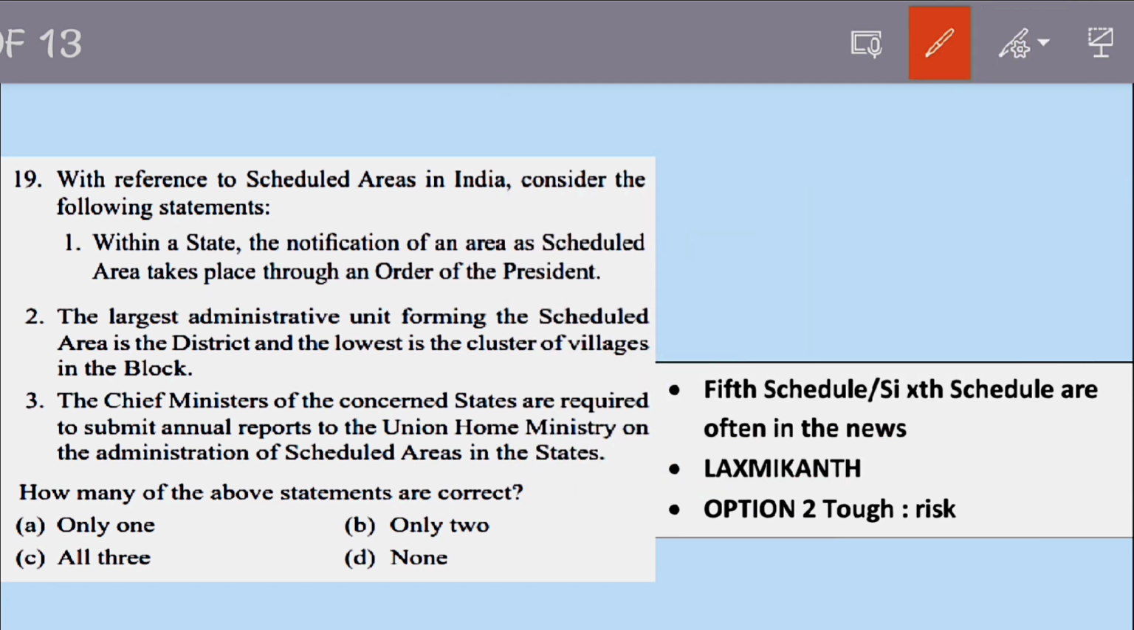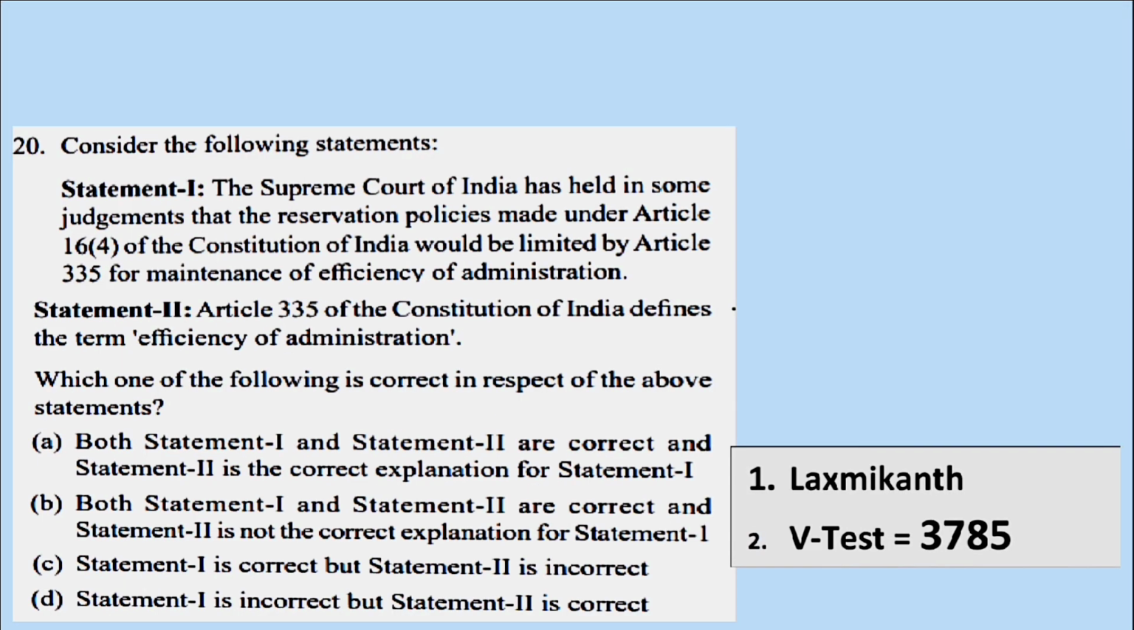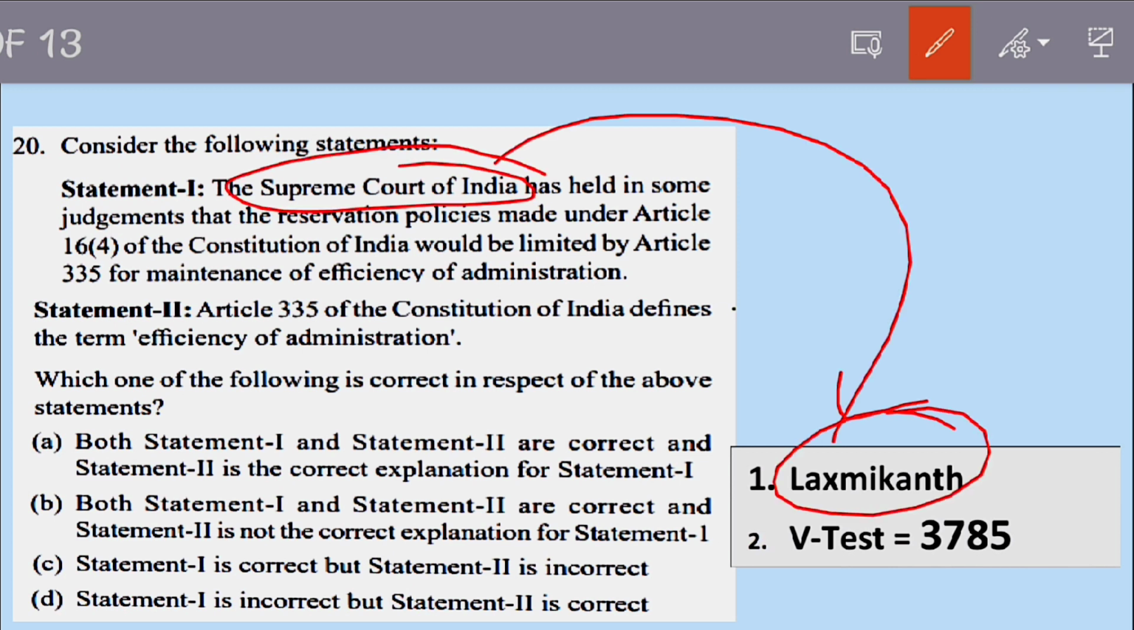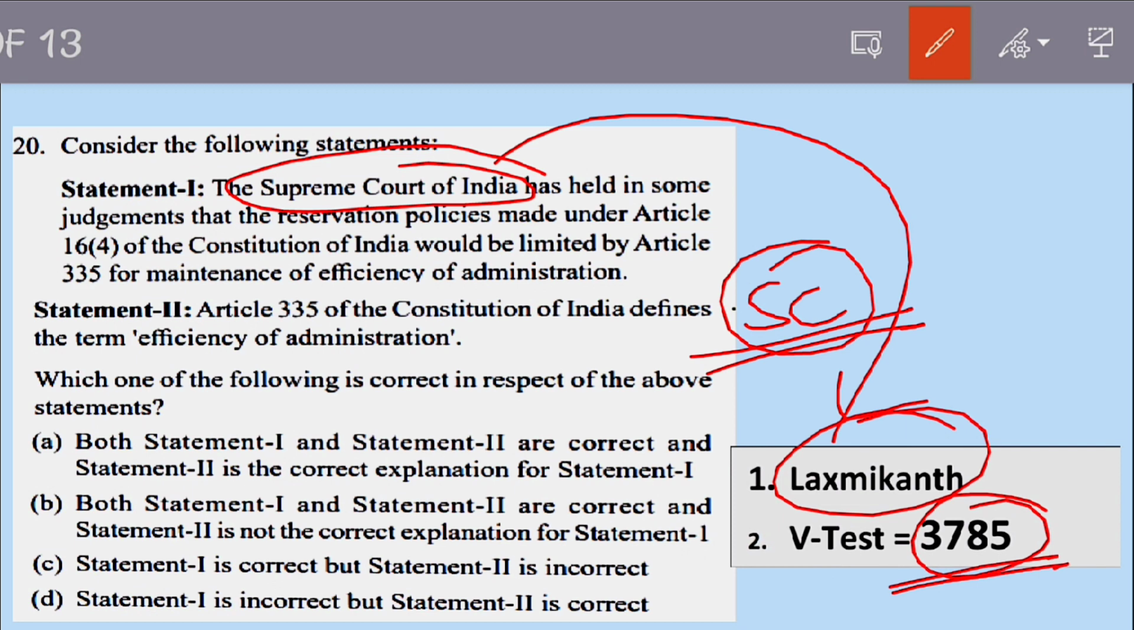Now if we go to the last question for the day, the last question of polity, you see this question is again regarding the Honorable Supreme Court of India. Now this question is directly given in Lakshmikant. If you read the topic of Supreme Court, you could directly answer this question. Again, this was part of Vision Test number 3785 also.